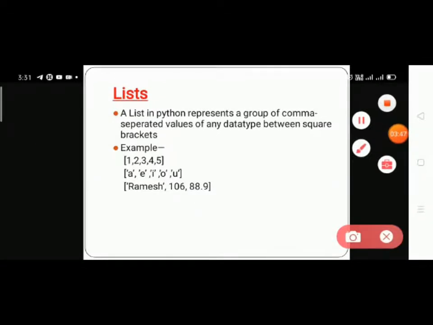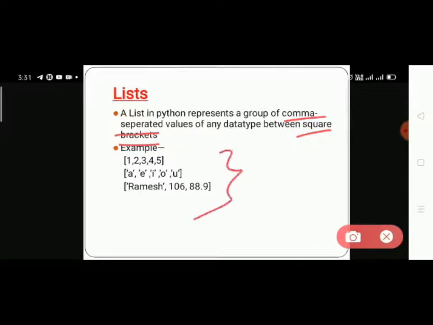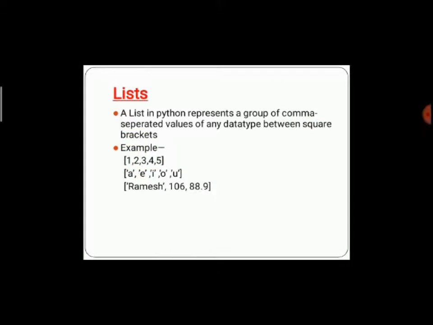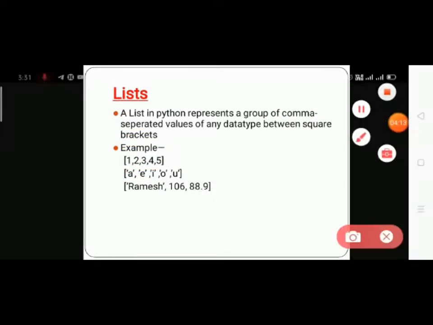A list uses square brackets, and every element is separated by a comma. They are mentioned in a line. This is an example of a list: 1, 2, 3, 4, everyone separated by commas, or like a string: a, e, i, o, u, which shows a string type.